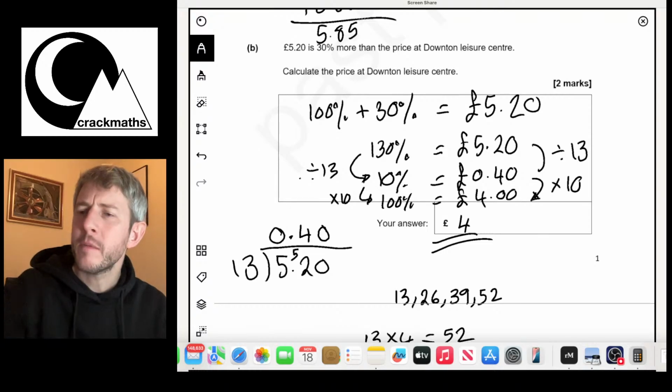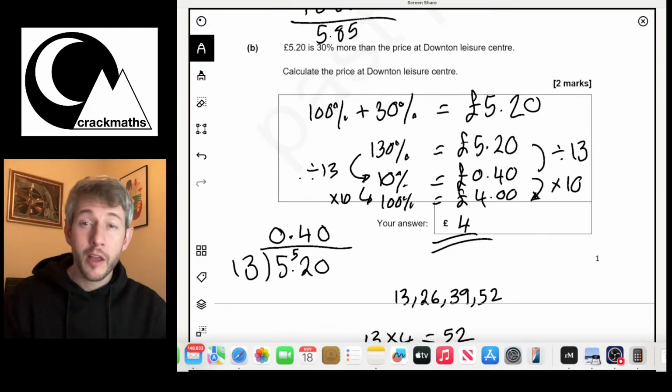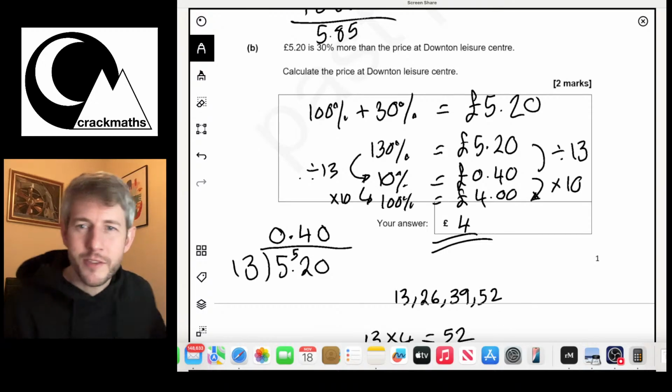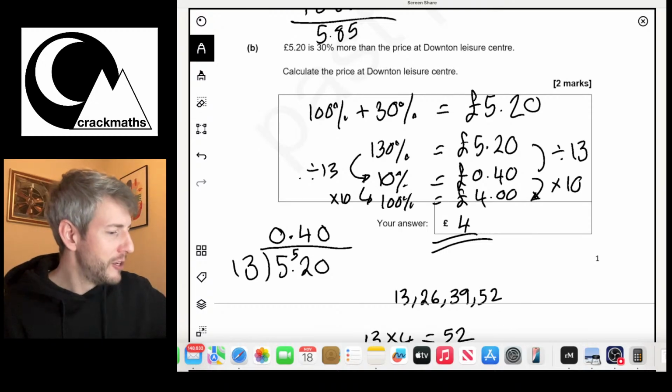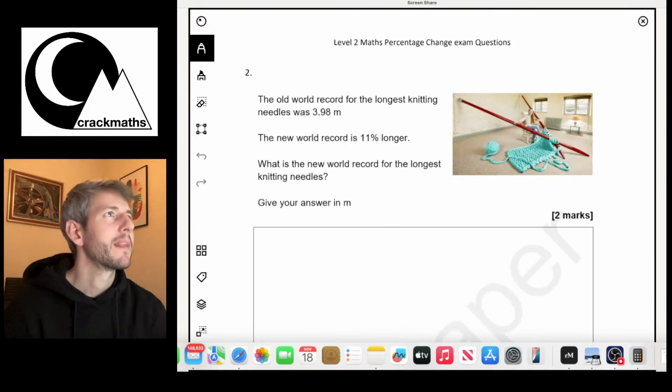So let's see. We've done 10 minutes so far. I'm here for 45 minutes. So let's have a look at another non-calculator question, and then I'm going to switch over to the calculator questions. Okay, so let's have a look. Right, so here we go.